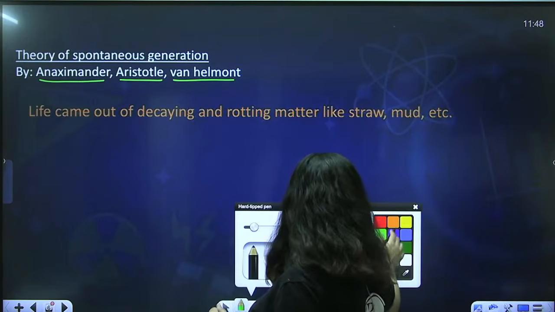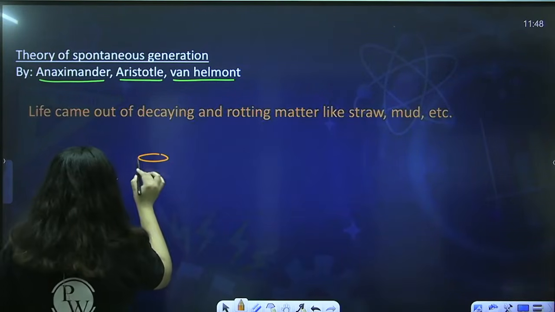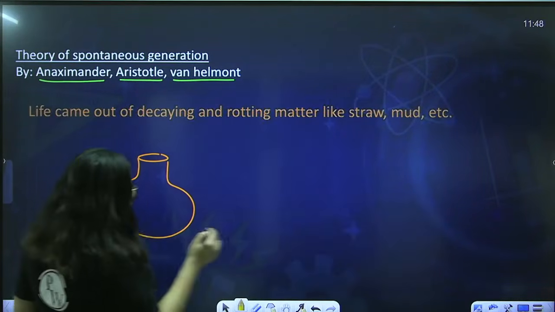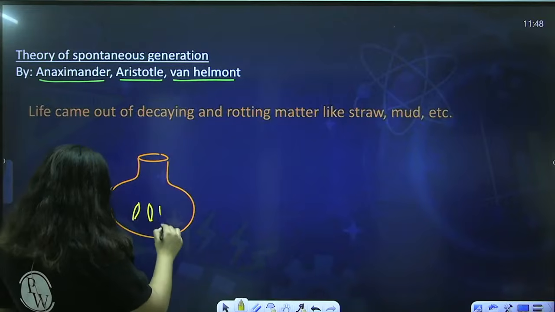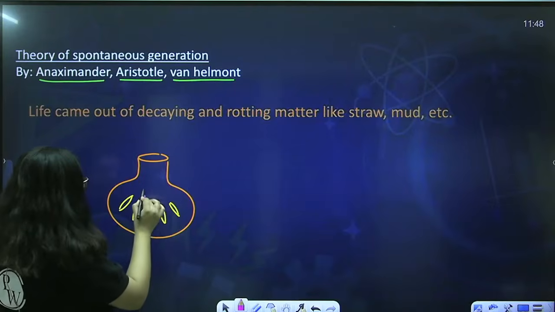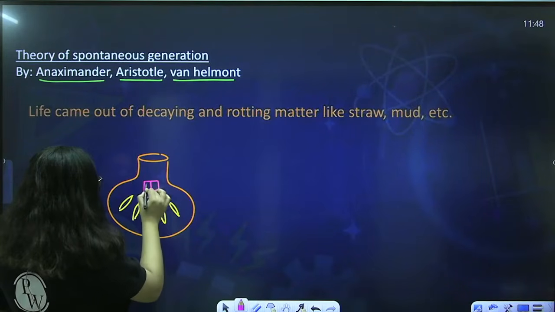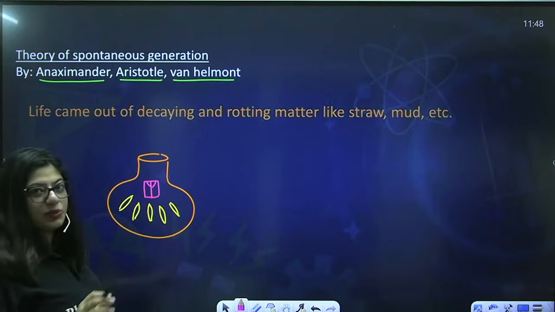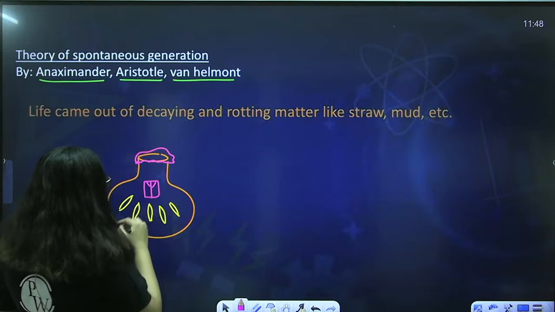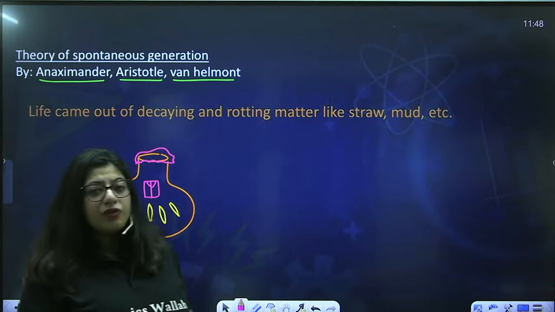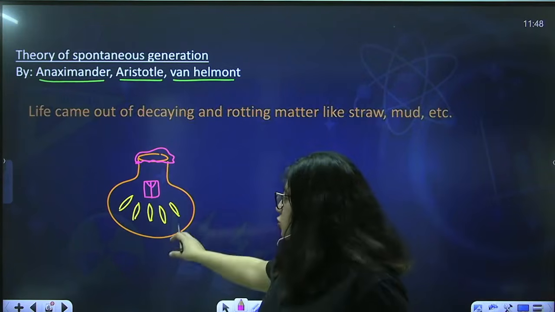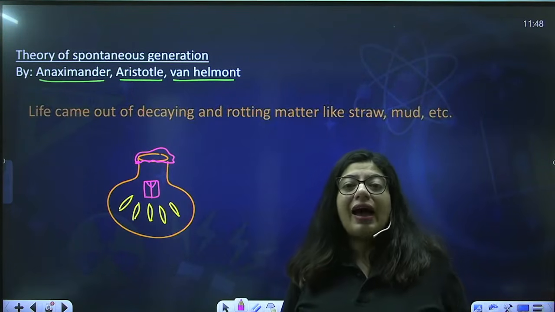You know what they saw? They saw that when you put any grain like wheat or wheat bran in a pot, and you place a wet and sweaty shirt and cover it with cloth, after some days rats will be formed there. So they thought that maybe from this straw or wheat or grain the rats had originated.